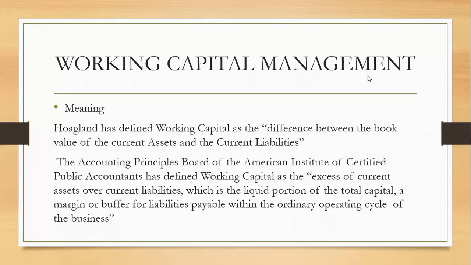So according to Hoagland, working capital is the difference between the book value, the balance sheet value, of current asset and current liability. When you minus the current liability from the current asset, you get the working capital. करंट असेट से जब हम करंट लाइबिलिटी माइनस करते हैं तब हमें मिलता है वर्किंग कैपिटल.